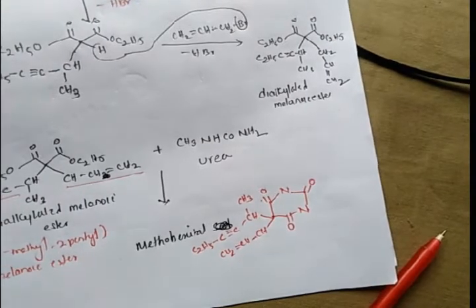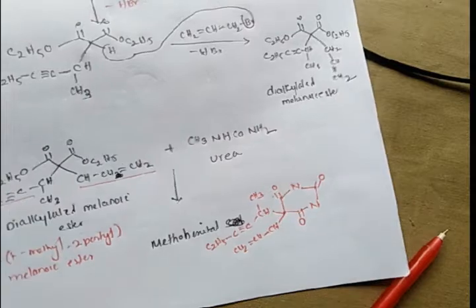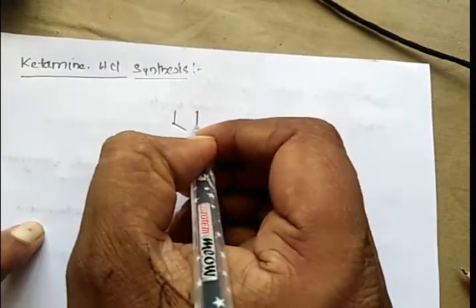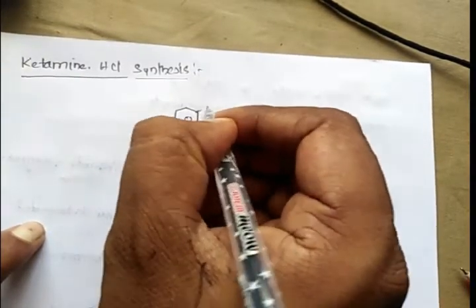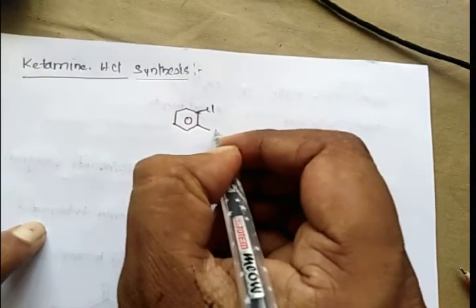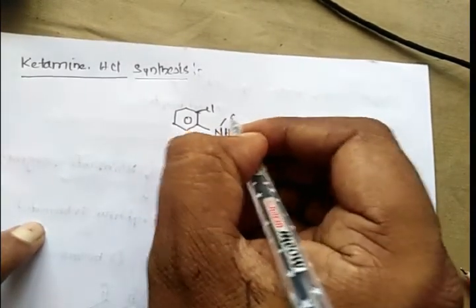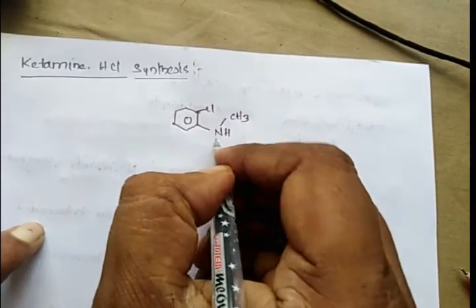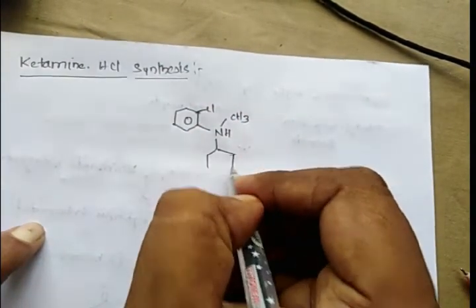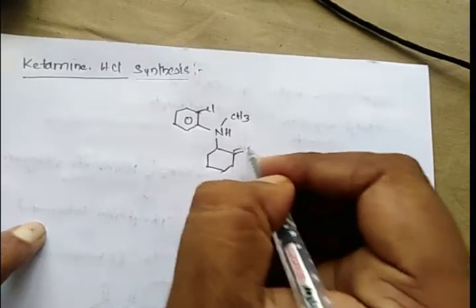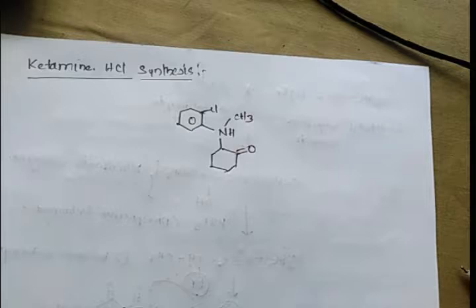In the next drug we have to go for the synthesis of ketamine hydrochloride. In the ketamine hydrochloride synthesis, the structure of ketamine is here. There is a benzene ring substituted with chlorine here. There is a nitrogen, the nitrogen has CH3, and this is attached to a cyclohexanone. Okay, this is the structure of ketamine.